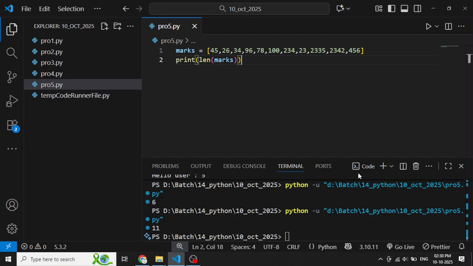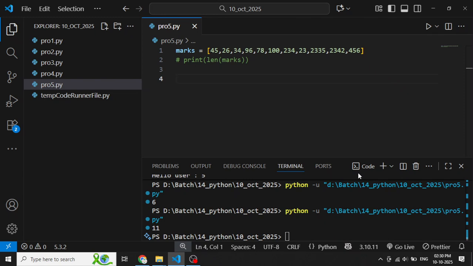No. But I don't want to run this program like this. I want to display every element. I want to display the array elements. If you want to display every element available in the marks list, what can I do? I have to traverse every element. Traverse means reading every element at once.